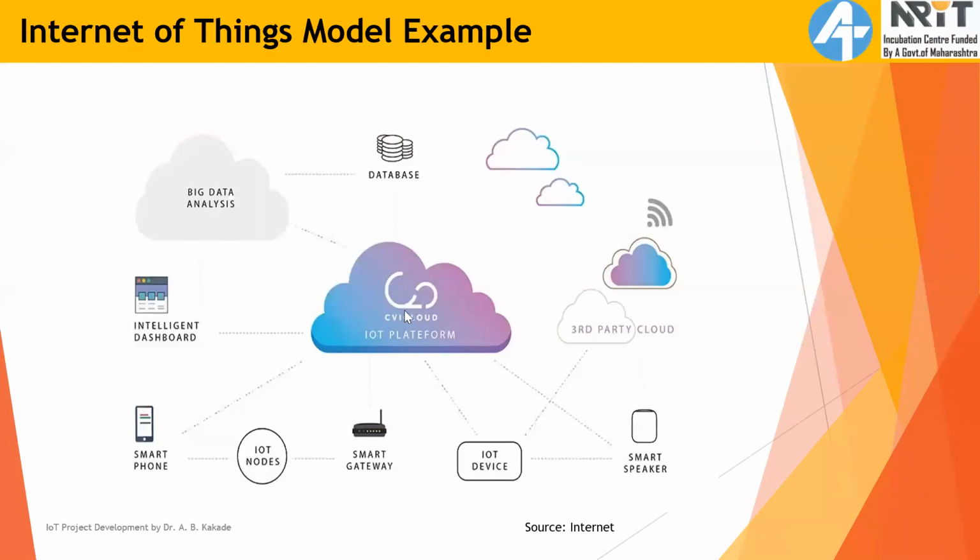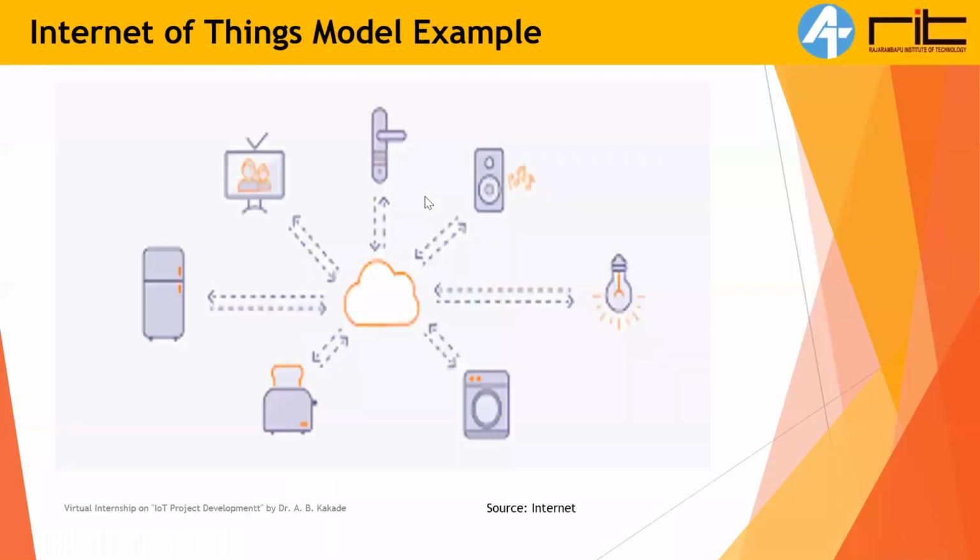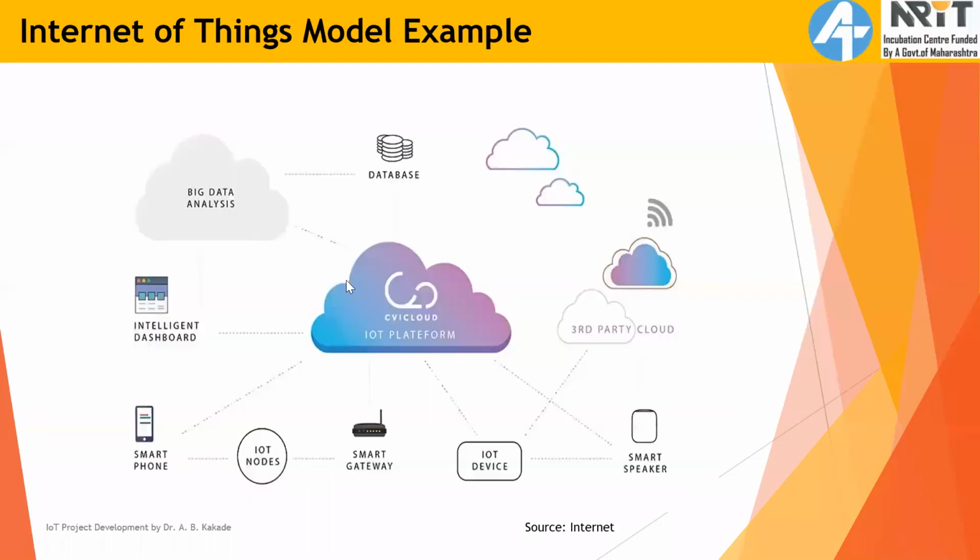This cloud is again connected with a database to store the data. For the big data analysis, the collected data we are going to analyze using ML, machine learning, and AI, artificial intelligence, third party cloud. Basically it is a network of devices which are connected to each other, transmitting and communicating via data transmission. So basically, the idea of IoT is this. Let's take a look again at this diagram, and I'll keep it for 5 seconds.